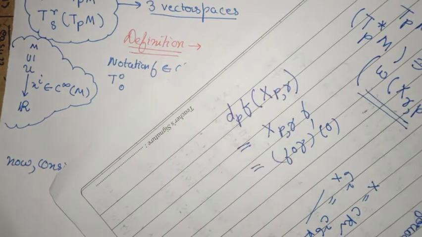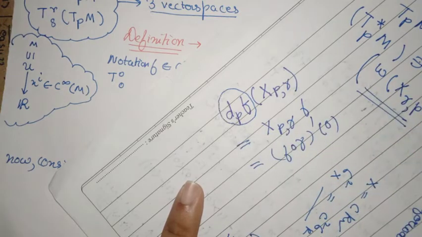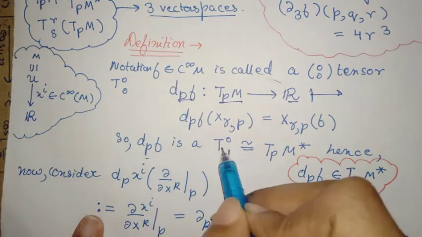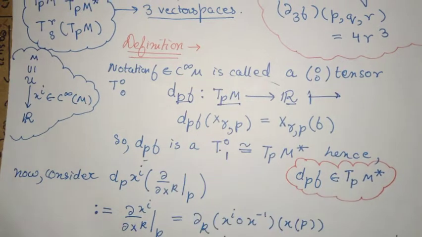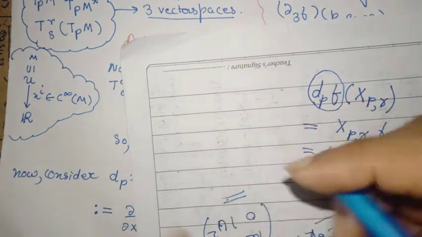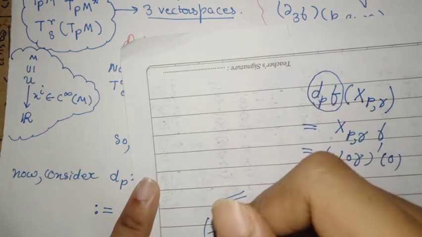So this is the point to say that the elements in the covector space should be of this form. So d_p f is an element in the covector space. And what do elements in covector space do? They eat vectors to give real numbers.